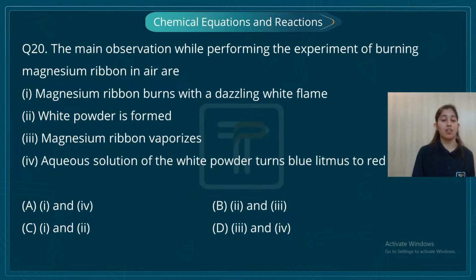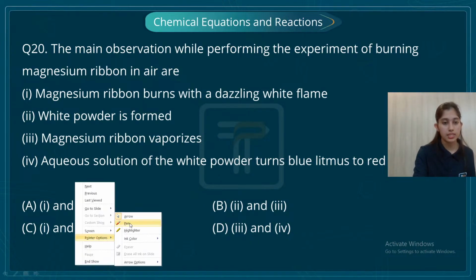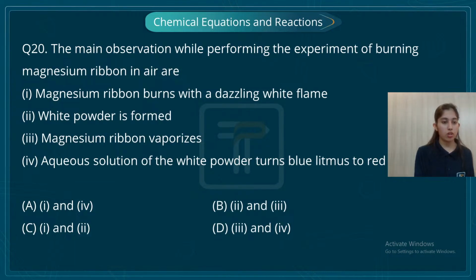What is the nature of a base? Does it turn red litmus to blue or blue litmus to red? How I remember is acid means danger. Danger means red. So blue litmus to red means the compound is acidic. Base means blue. So red to blue, basic; blue to red, acidic. Now I know that the magnesium oxide which is going to be formed is basic. So it will turn red litmus to blue, not blue litmus to red. So the two options which are correct are first and second. So the option which follows this is option number C. Okay, so let me take option number C.